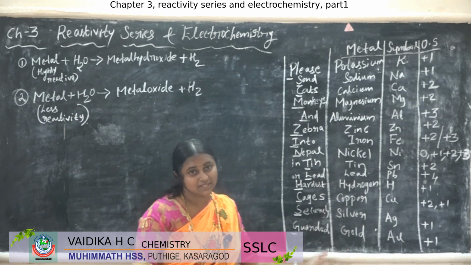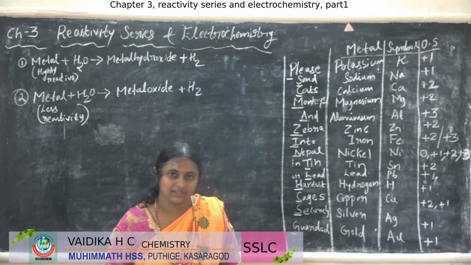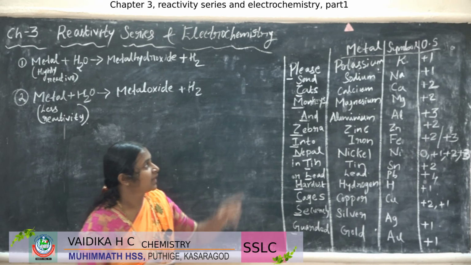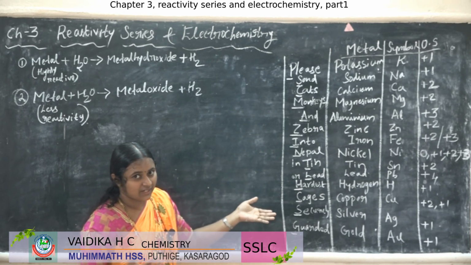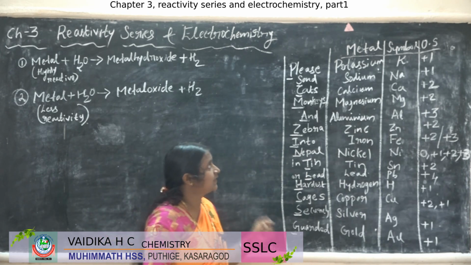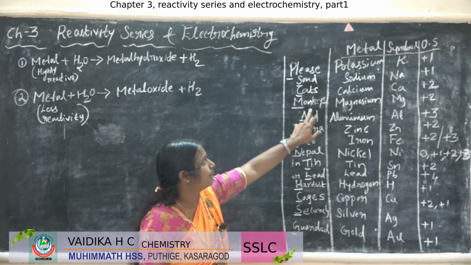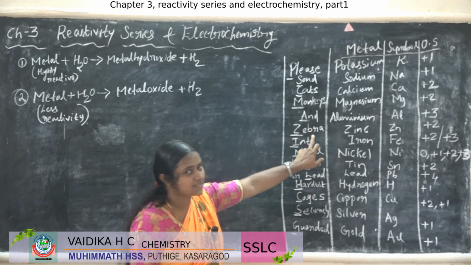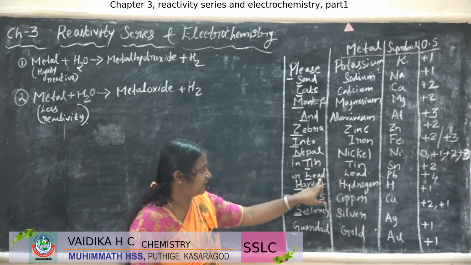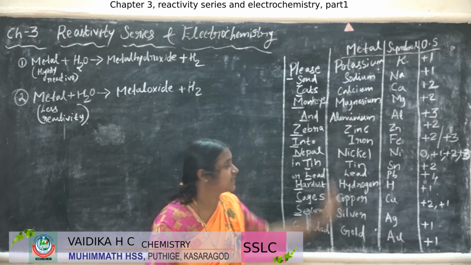If you know the reactivity series, you can write it easily, right? So for that we have to study this reactivity series. I studied this reactivity series by using this sentence. What is the sentence? Please send cats, monkeys and zebras into Nepal in tin or lead hardest cages securely guarded. This is a sentence.